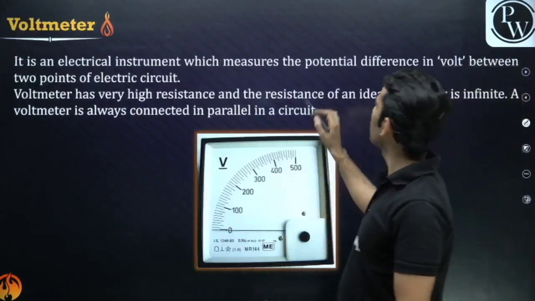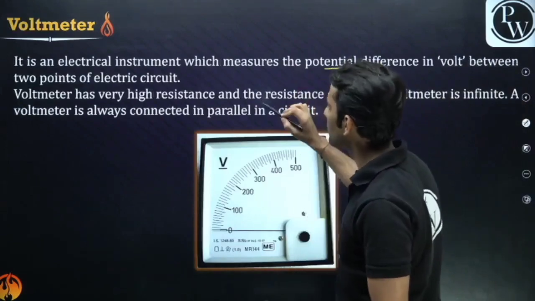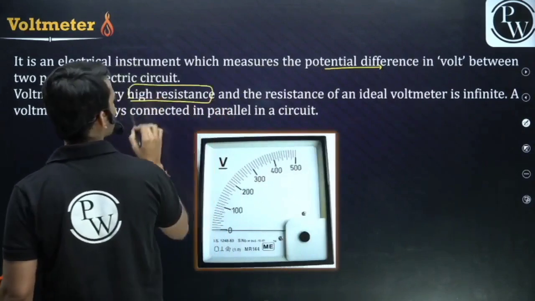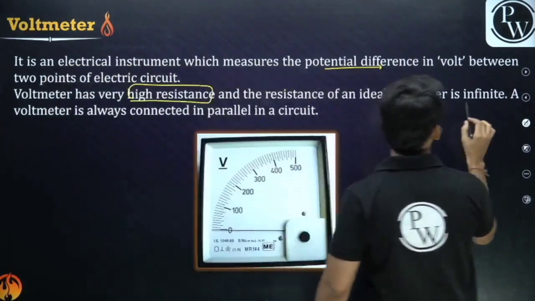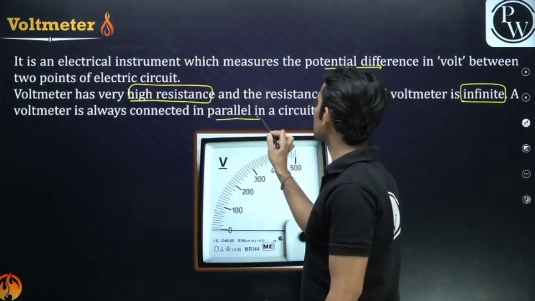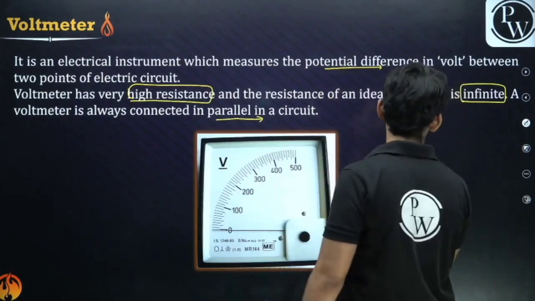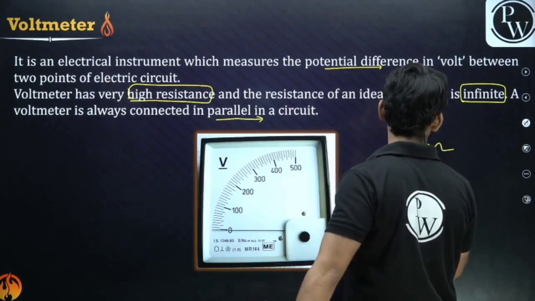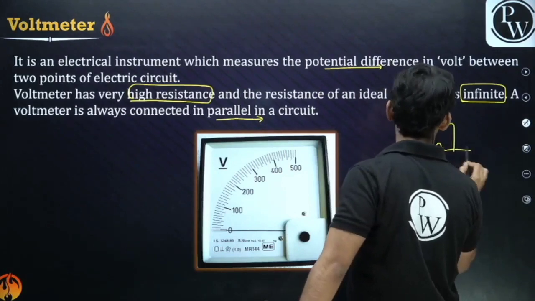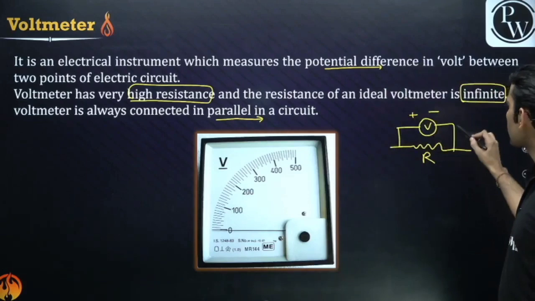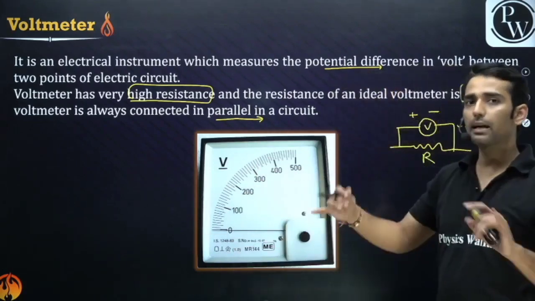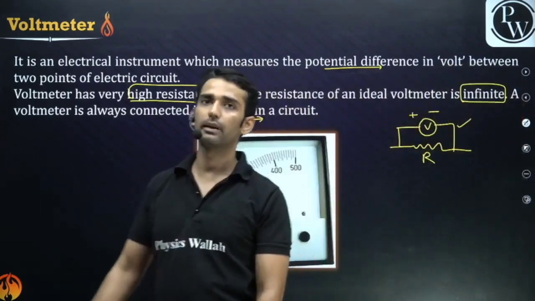Then we have the voltmeter to measure the potential difference, or to measure the voltage. It has very high resistance, right? A voltmeter has a very high value of resistance, and the resistance of an ideal voltmeter is infinite, and it is always connected in parallel with the circuit. For example, if I want to measure the voltage across this resistor, we measure it like this. So we connect the voltmeter like this, like we have a circuit here. So we have an ammeter, we have a galvanometer, and we have a voltmeter. Clear, guys?